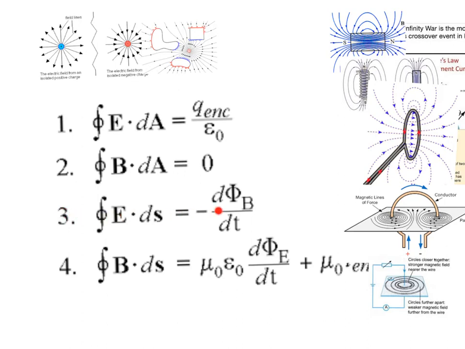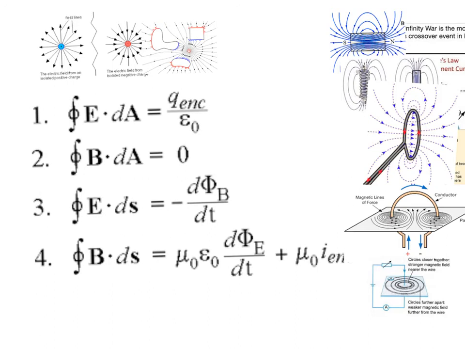So number 3 on this list is Faraday's law, which we'll discover next week, but Ampere's law, which we want to discuss this week, can be seen here. And when you see it in textbooks, you'll notice that there's an additional term called the Maxwell term. So Ampere originally wrote it that this is equal to this, and that's how we'll use it. We won't talk about this additional term in this semester.